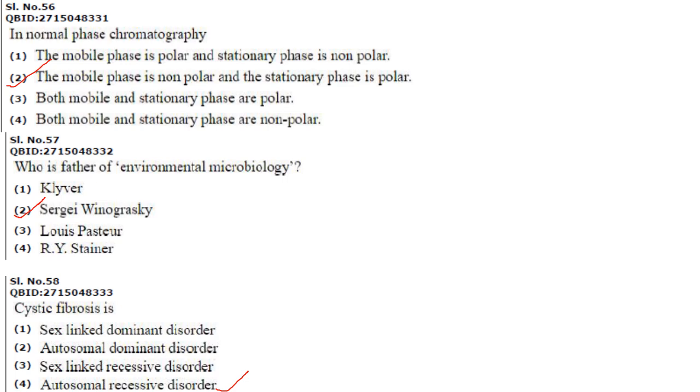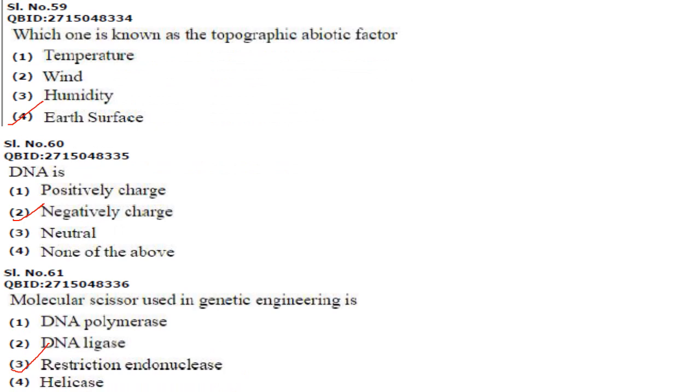And cystic fibrosis. Cystic fibrosis is an autosomal recessive disorder. Answer is option 4. All these are just direct questions. That's why I am not explaining much. Then next one. Which one is known as the topographic abiotic factor? So topographic abiotic factor out of these is earth surface.